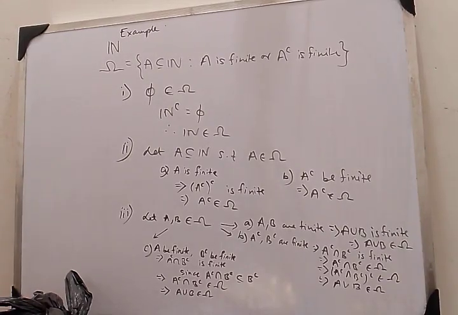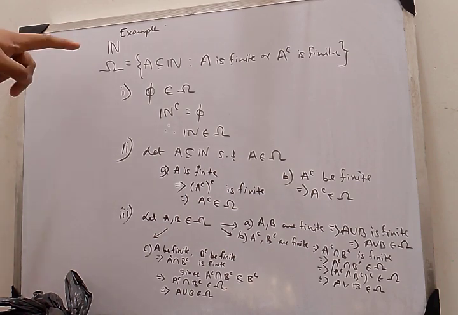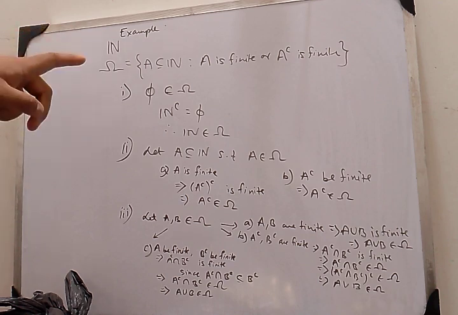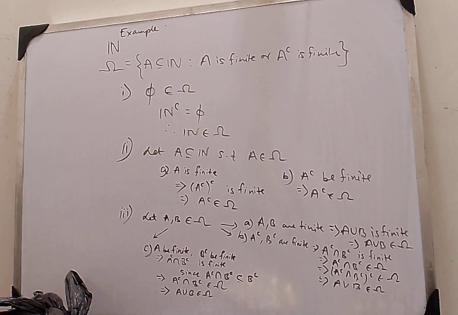Hello, in the previous video I told that every sigma algebra is an algebra, but not every algebra is a sigma algebra. Now I am going to show an example and justify my claim. See what I am doing, I am taking the set of all natural numbers N and I am defining omega as the collection of those subsets of N which are either finite or have finite complements.